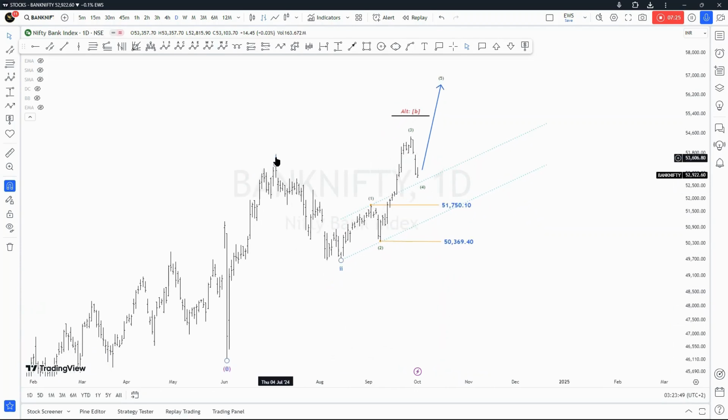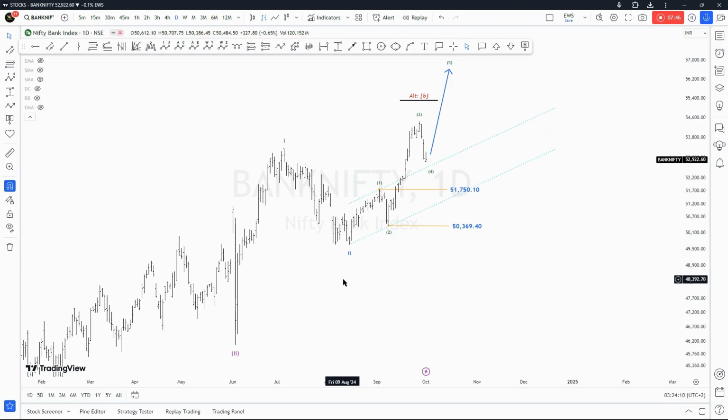I labeled that as wave one of the sub-minute degree in blue. Well, Minette is degree 10. This one, Minette, is like degree 11. So this is degree 12. You saw this decline, which is like wave 2 right there, or wave A of a flat. In the case of a flat, I believe this can be wave A if you think about it.